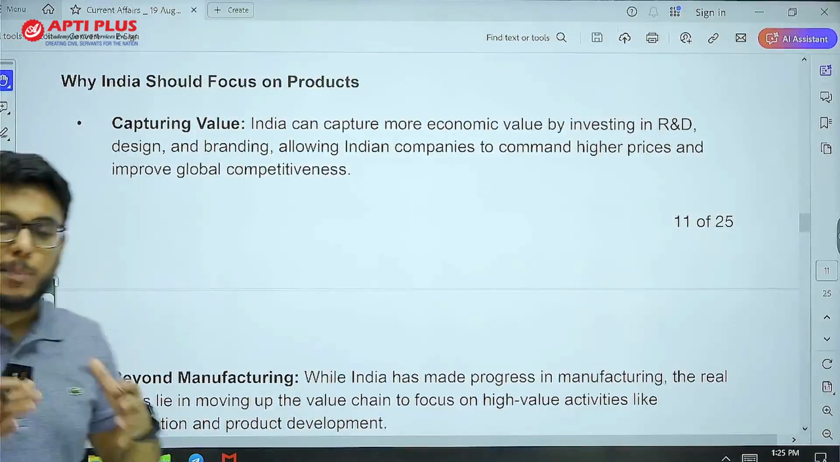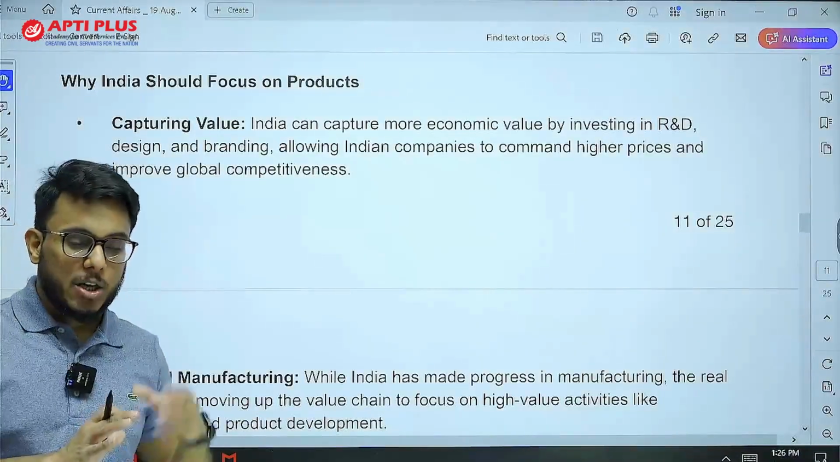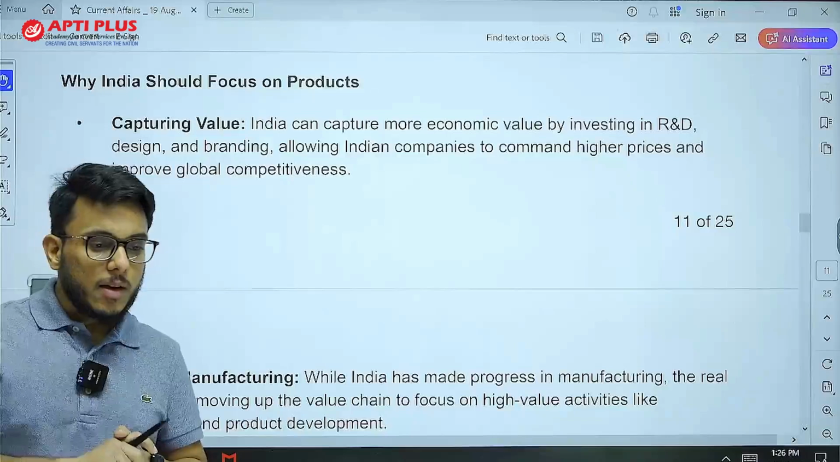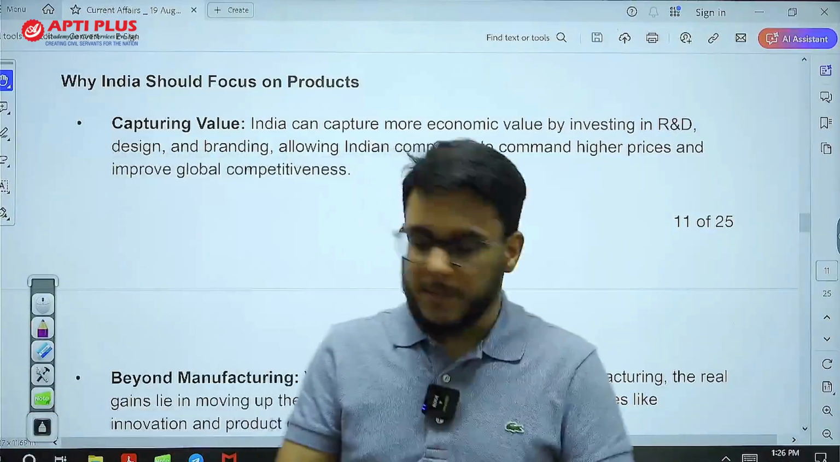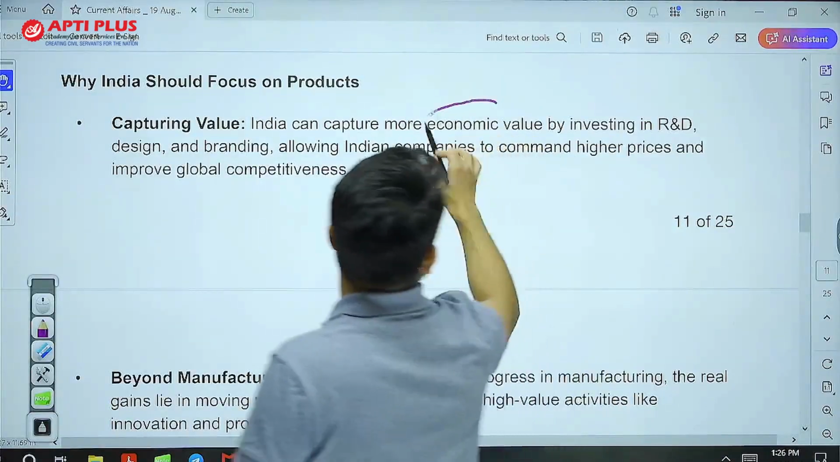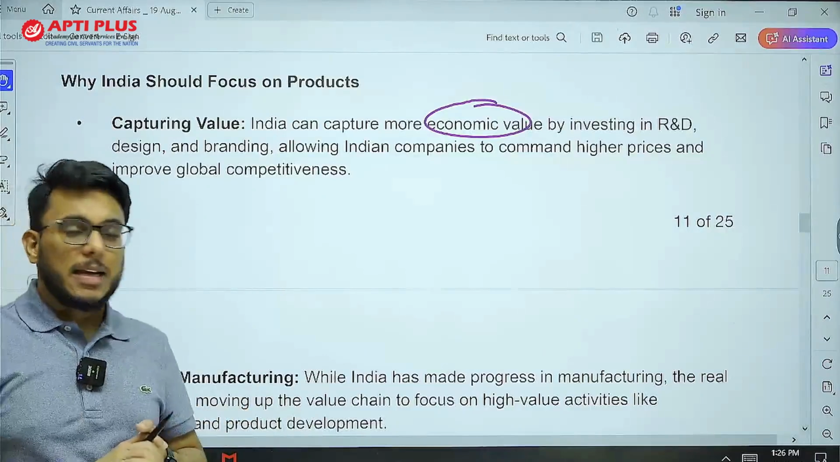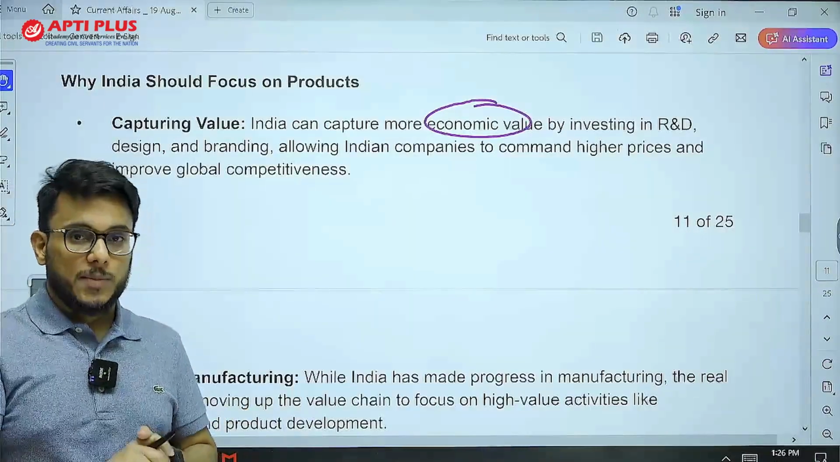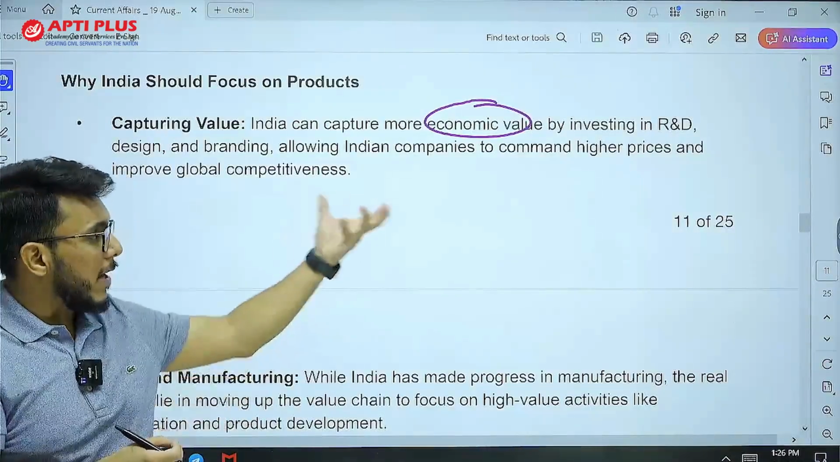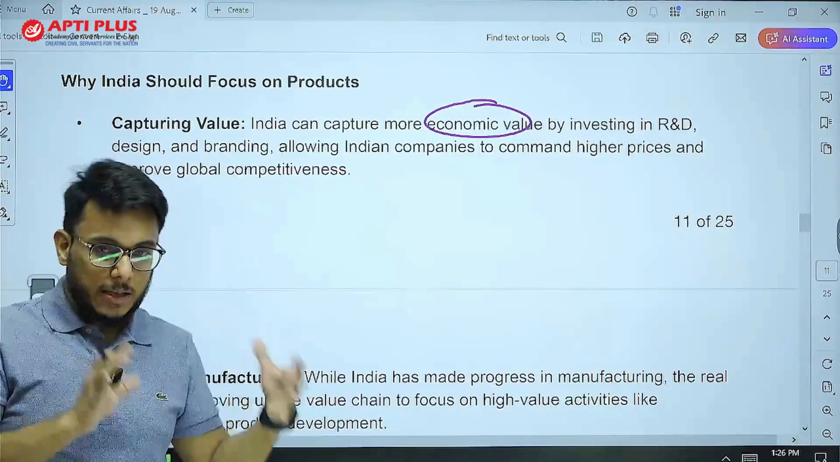Now, what are the benefits for India to focus on being a product nation and to go beyond manufacturing? Number one, it can capture more economic value. So basically, designing, research, and innovation can fetch more economic value. High-priced products can be sold by India.